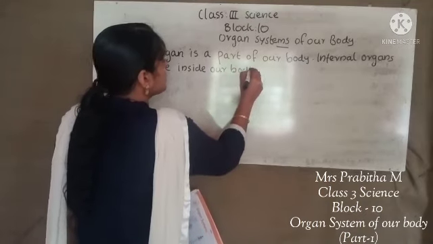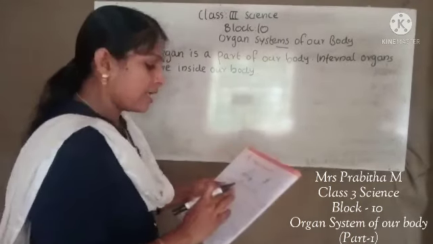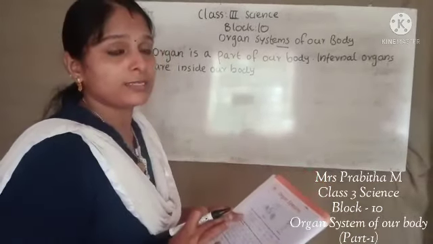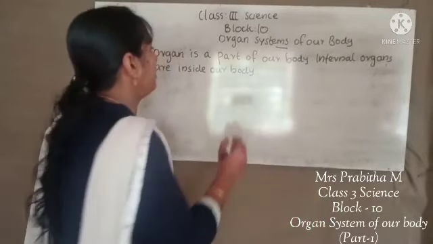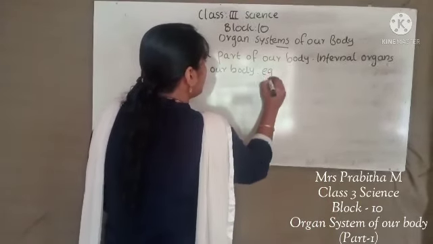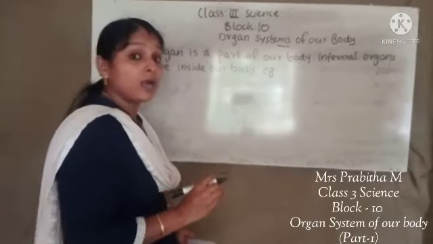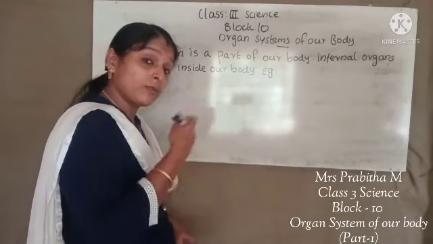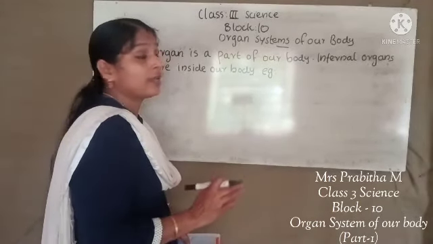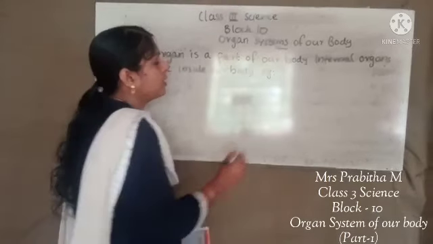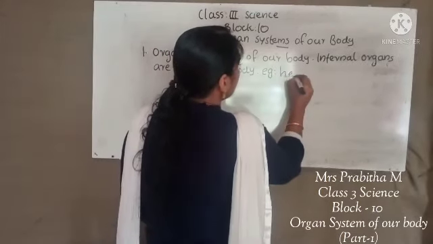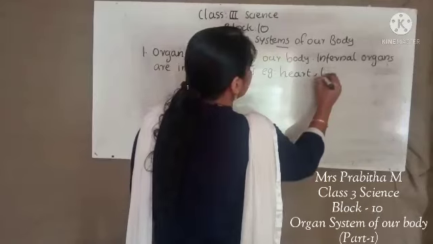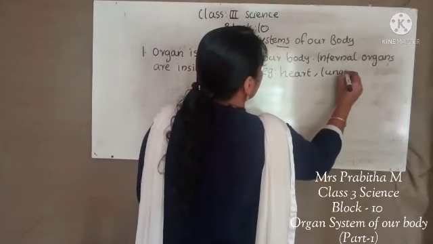One more question is there, right? Give some examples of internal organs. So we can write examples: heart, lungs. Which are the organs inside our body? We can write the examples for internal organs. So you can write heart, lungs. Two examples are enough.